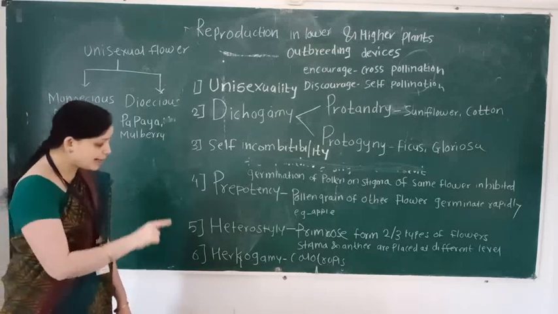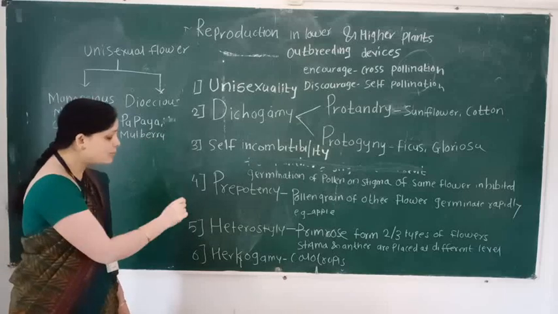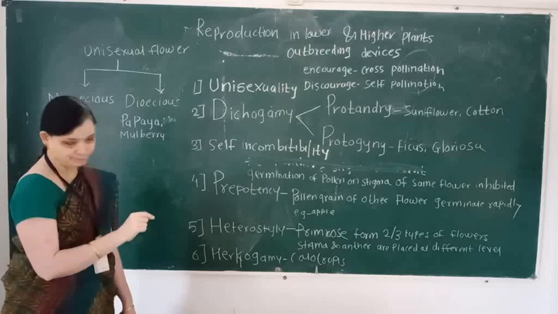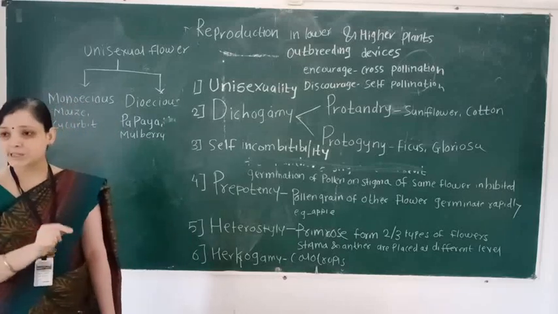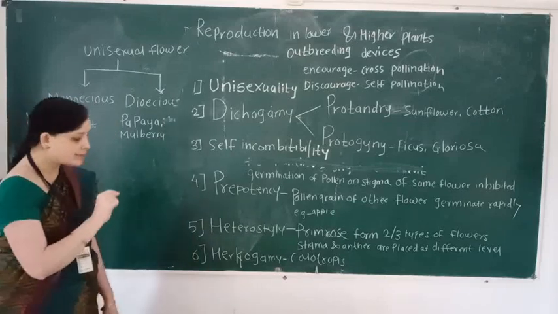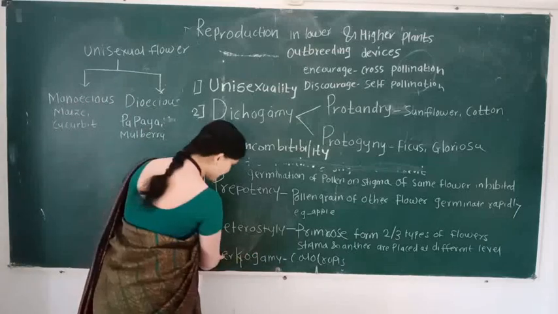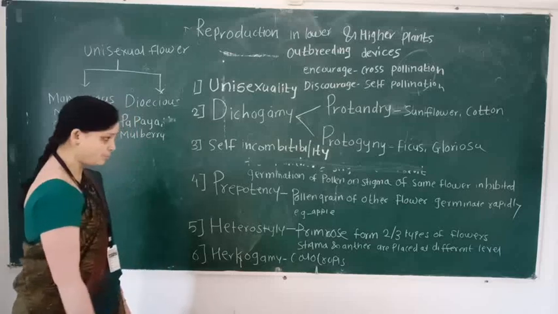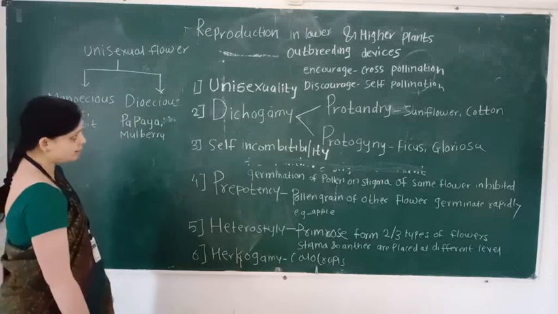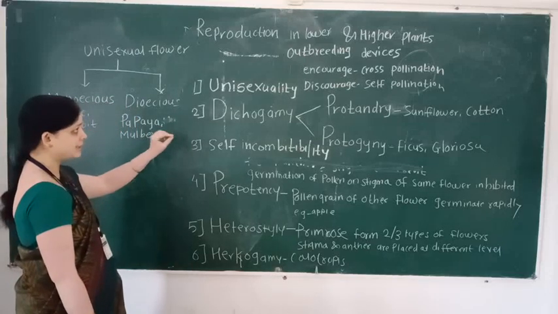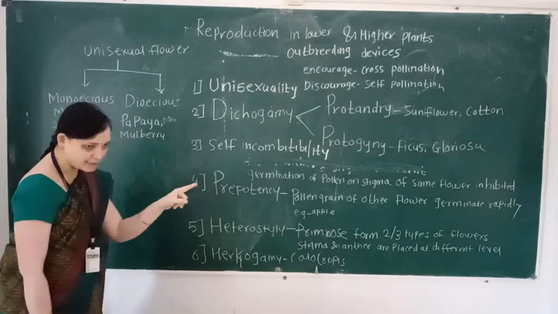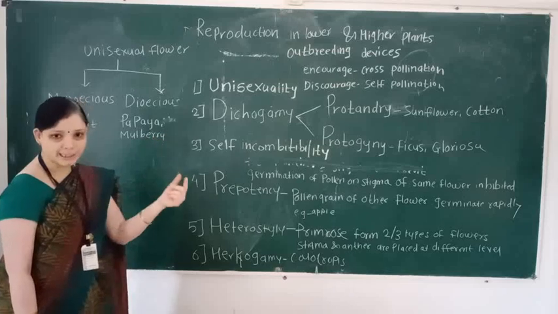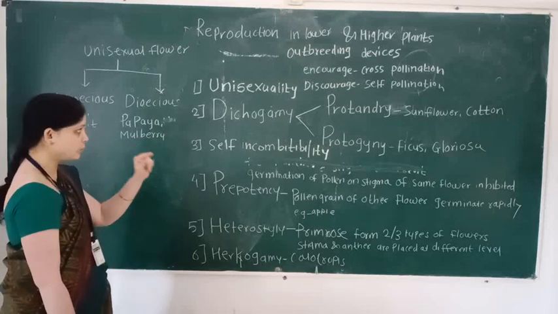So herkogamy is the outbreeding device which inhibits self-pollination in bisexual flowers. An example of herkogamy is Calotropis. So these are the outbreeding devices which encourage cross-pollination and discourage self-pollination.